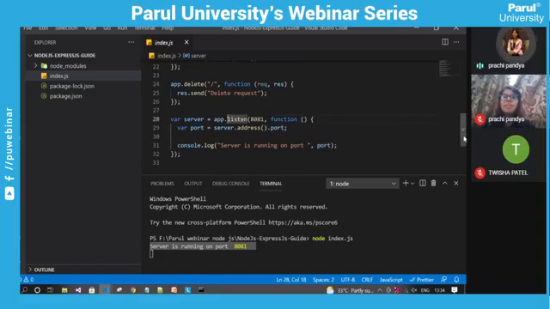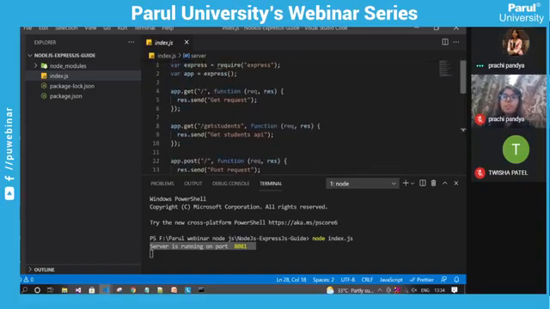So we have already started our server. Now we can look into our APIs. You have already learned APIs in .NET C Sharp, right? So to run those APIs, we are using one tool like Postman. I will show you.